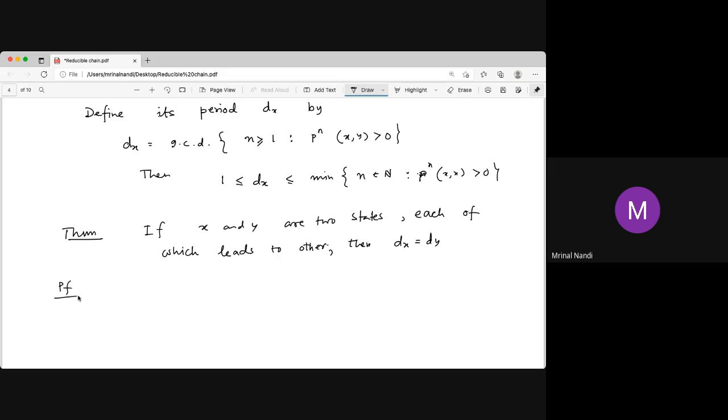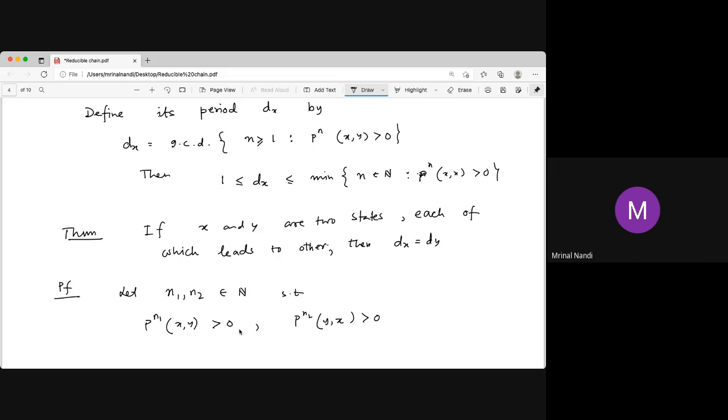The proof is slightly calculative. It needs some calculation. So let n1 and n2 be two natural numbers such that the n1 step transition probability from x to y is positive, and the n2 step transition probability from y to x is also positive.